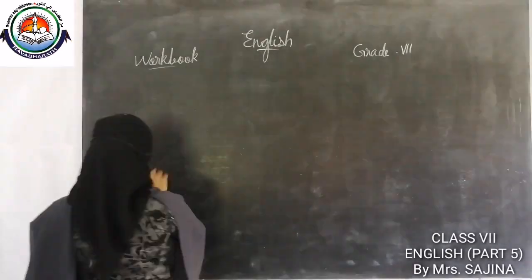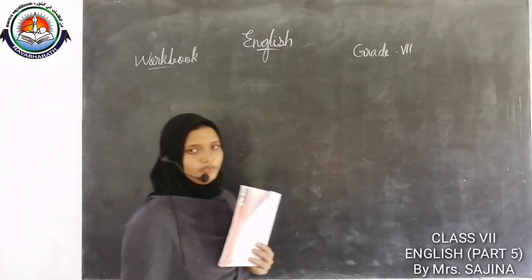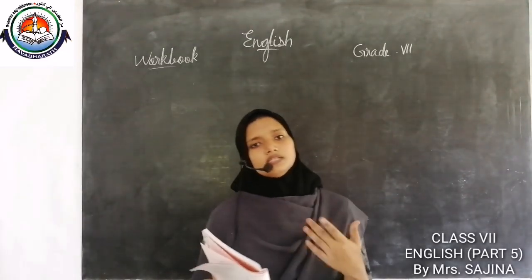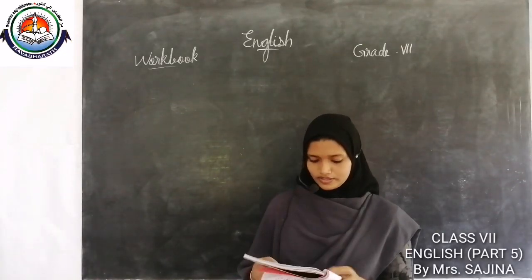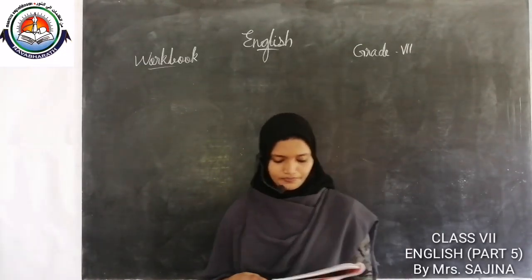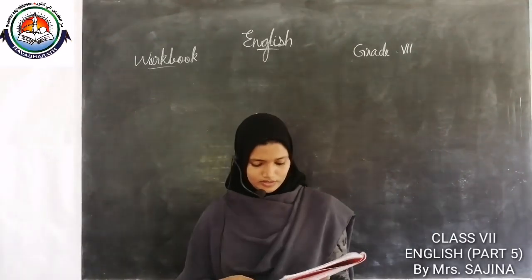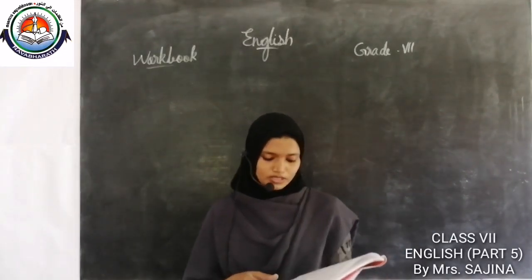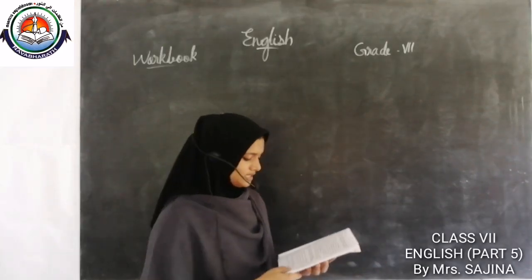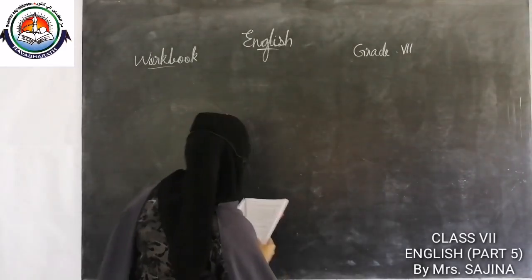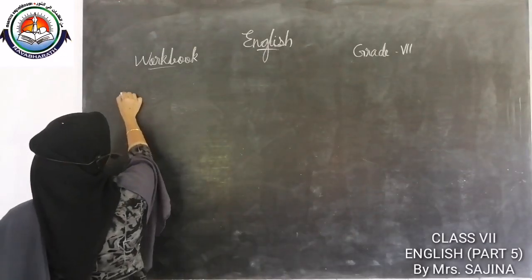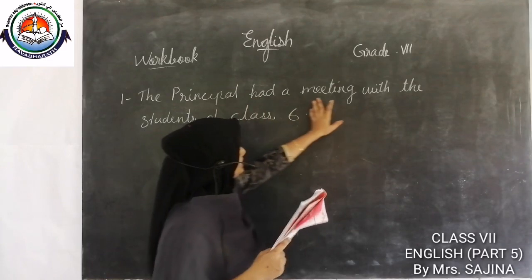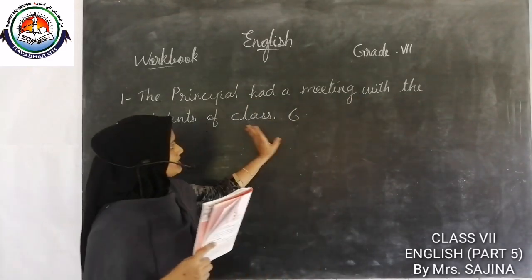Okay, children, are you clear with sentences? Simple sentence, compound sentence and complex sentence. You have to write the answers here. Some questions are here, you can see in your workbook, and you write which sentences they are. Let me write it. Which sentence is this? The principal had a meeting with the students of class 6.